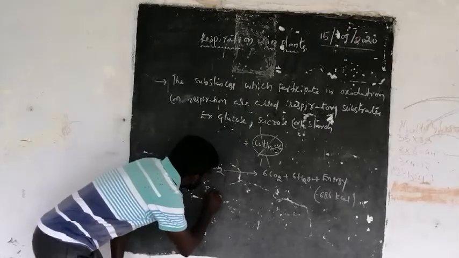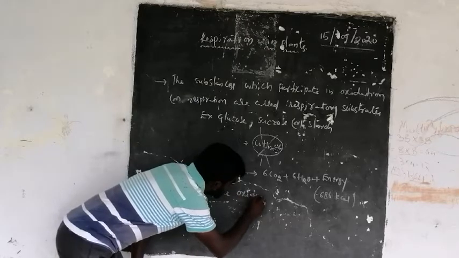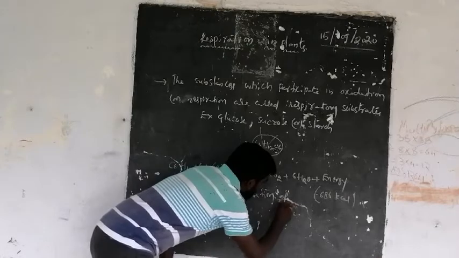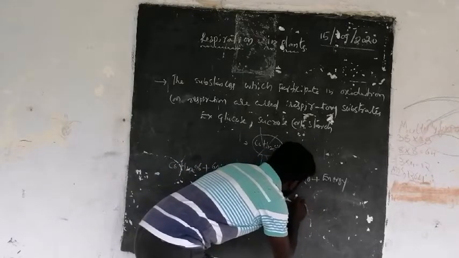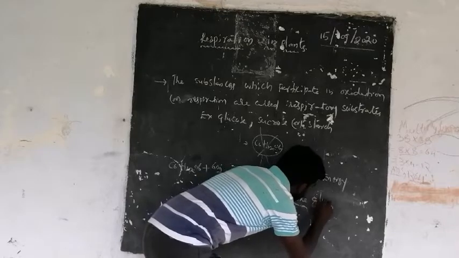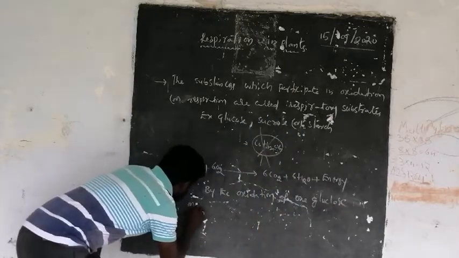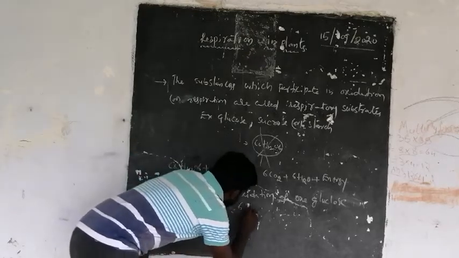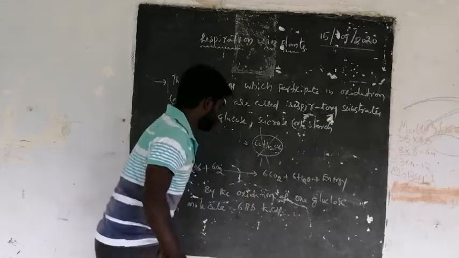By the oxidation of one glucose molecule, 686 kilocalories of energy is released.